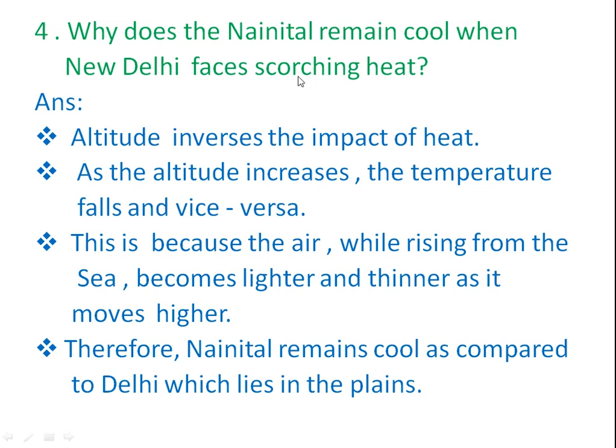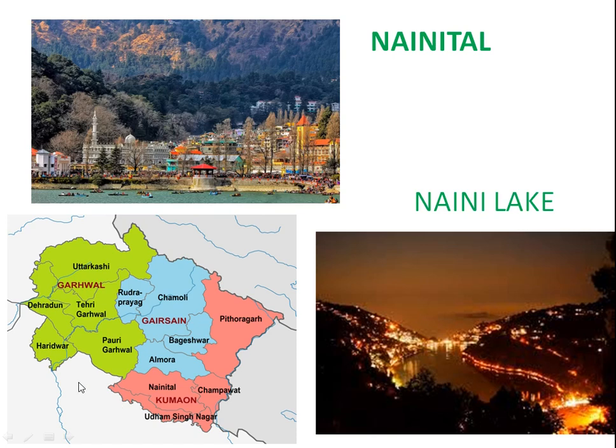Here first we know where Nainital is situated. See, we need to know about Nainital first of all. Nainital is situated in the Uttarakhand state. See, this is the Uttarakhand state. See, this is the Nainital.